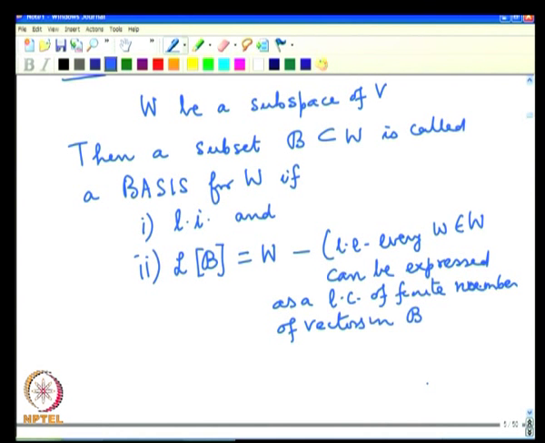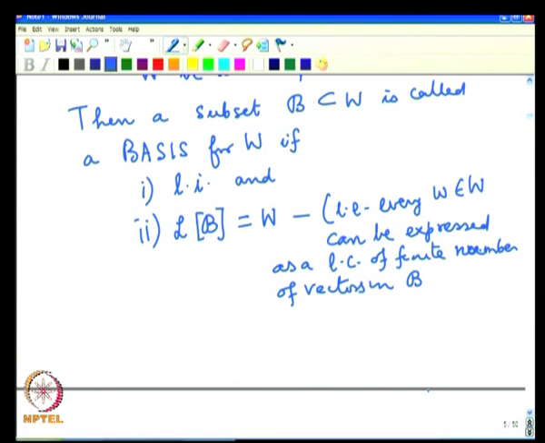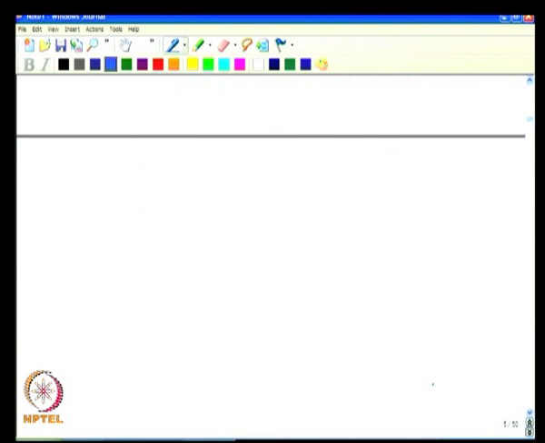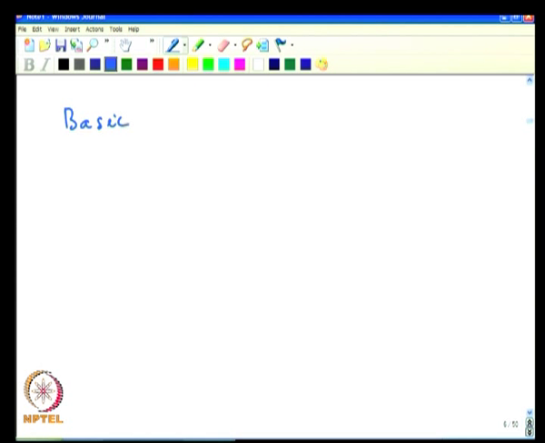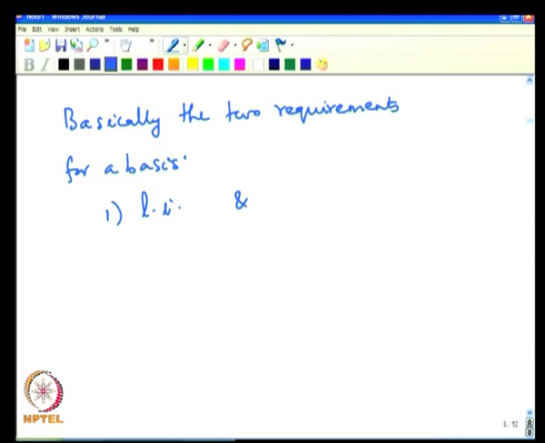We do not have redundant information, and by looking at them we are able to talk about all the vectors in W. So, basically, there are two requirements for a basis, which we repeat: one is linear independence and the other is spanning, that every vector in W is a linear combination of these vectors.